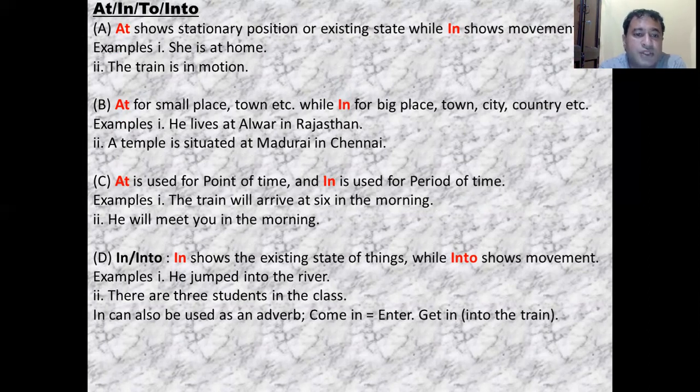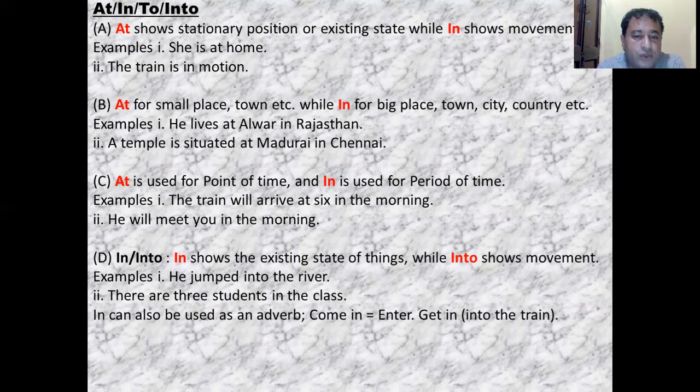Next, at is used for a point of time and in is used for a period of time. Again, a particular point and a period of time. The train will arrive at 6. Here I am referring to a point of time. He will visit you in the morning. Here I am not referring to a particular point of time, I am referring to a period of time. That's why I have used the preposition in.